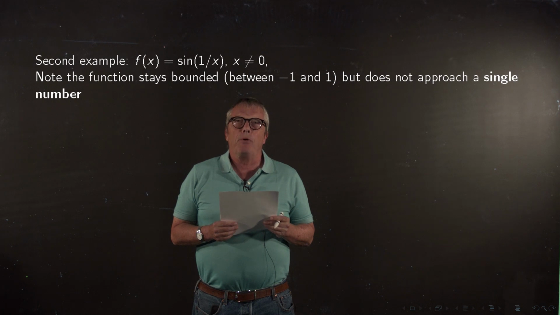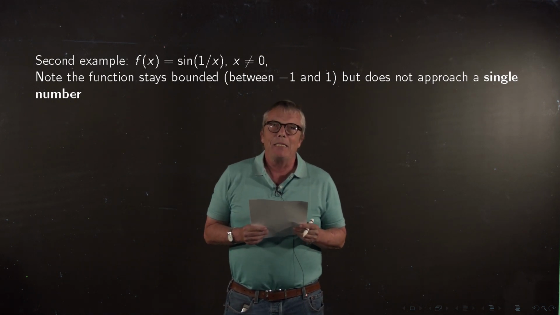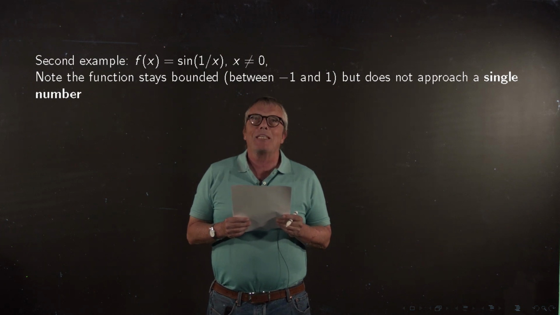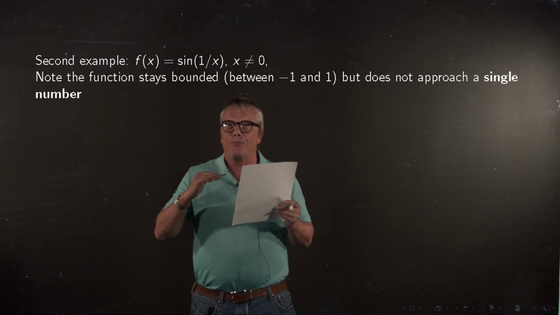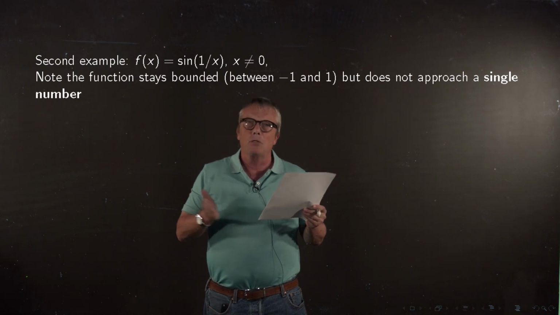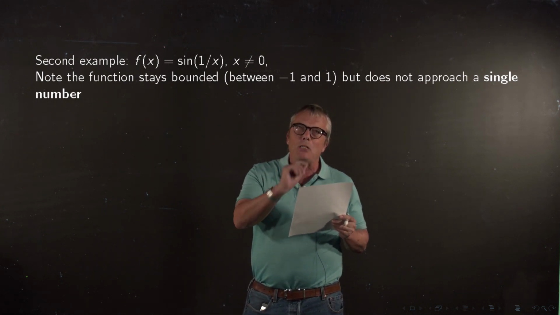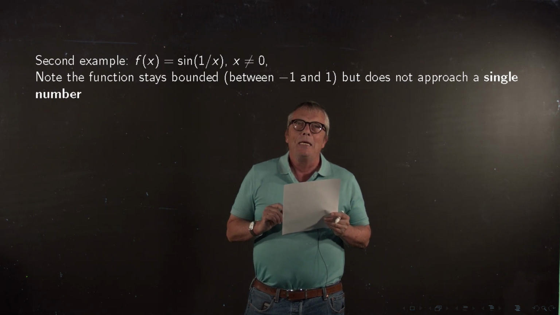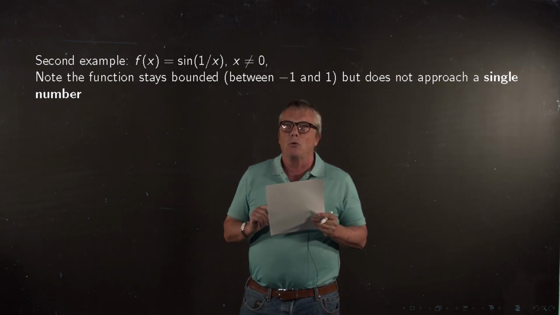Another example of a function for which the limit does not exist is the function f of x equals sine of 1 over x, where x is not equal to 0. Now, the strange thing is this function stays bounded because the sine of something is always between minus 1 and 1. But the function doesn't approach a single number if x gets closer to 0.